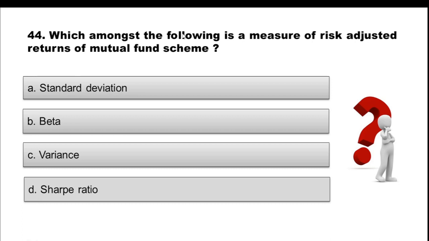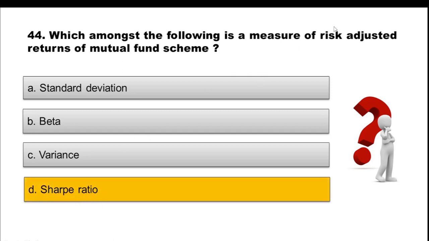Question 44. Which among the following is a measure of risk adjusted return of mutual fund scheme? Option A, standard deviation. Option B, beta. Option C, variance. Option D, Sharpe ratio. This is an easier one. You must know the answer. And the right answer is option D, Sharpe ratio.